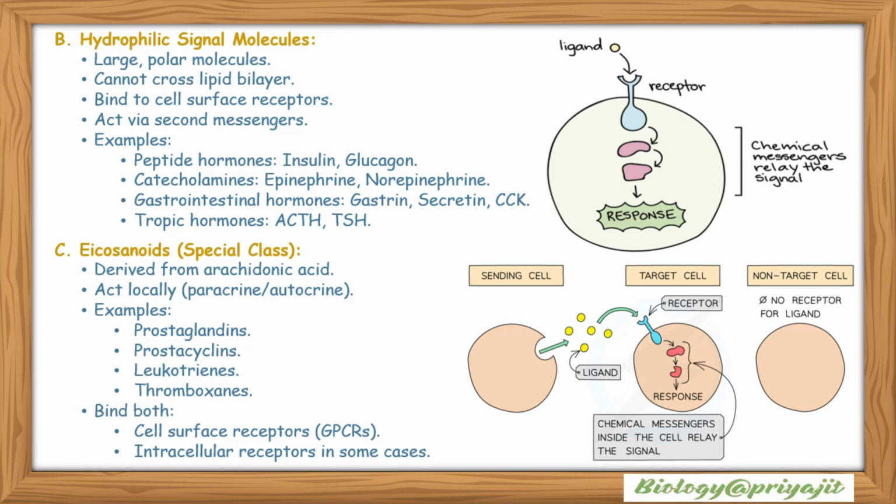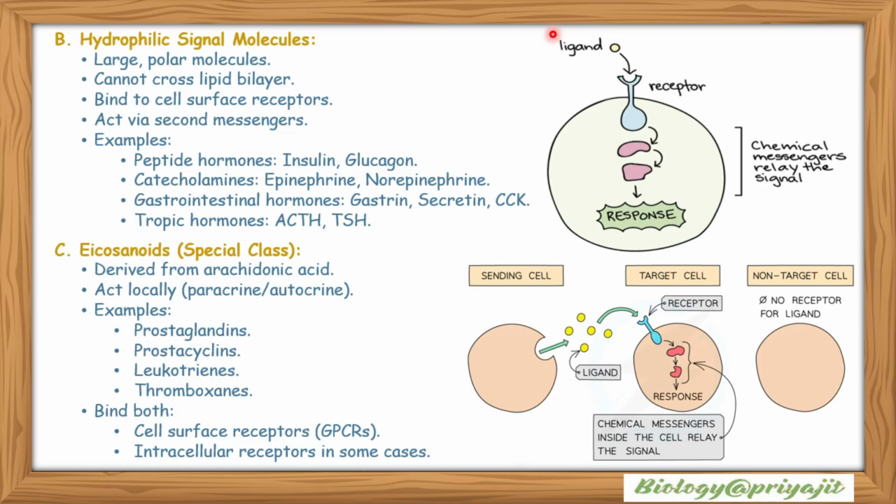Eicosanoids, a special class derived from arachidonic acid, act locally, that is either paracrine or autocrine. Examples include prostaglandins, prostacyclins, leukotrienes, thromboxanes. Eicosanoids bind both cell surface receptors, that is GPCR, and intracellular receptors in some cases.